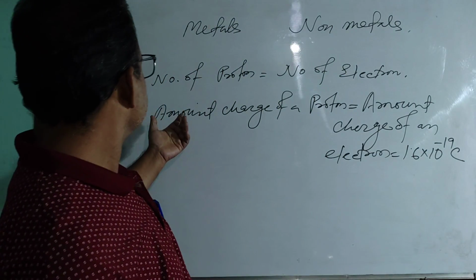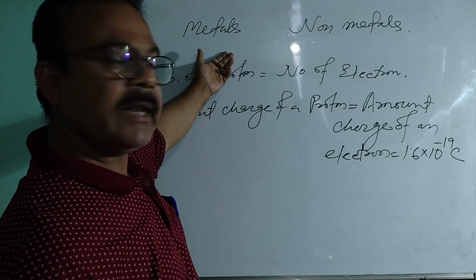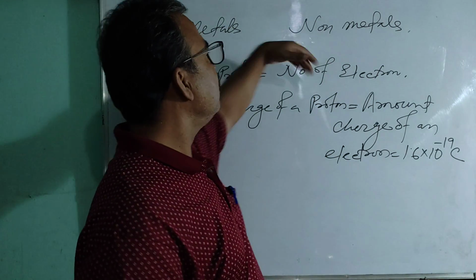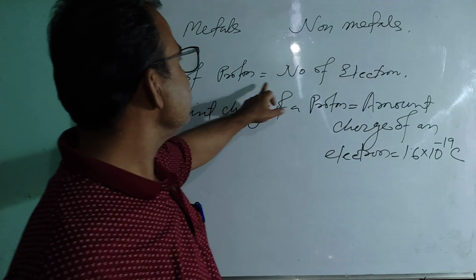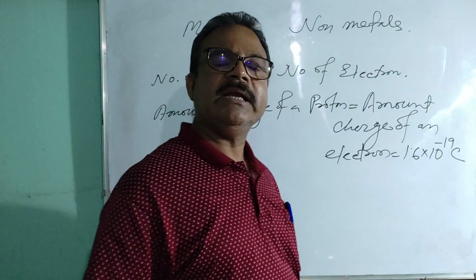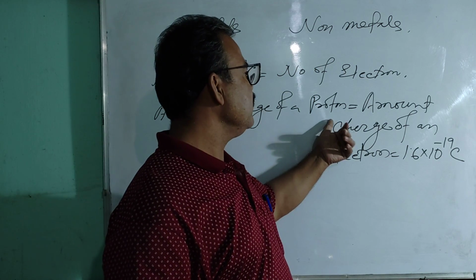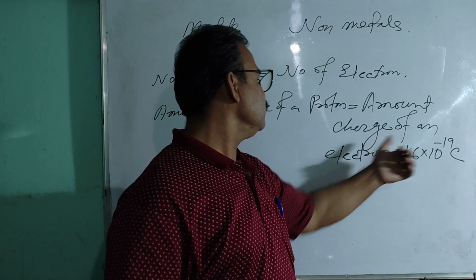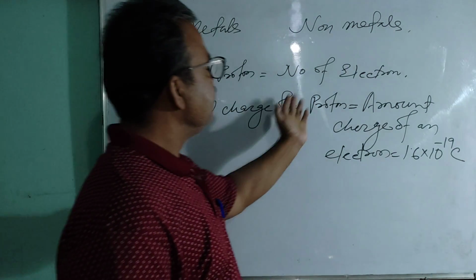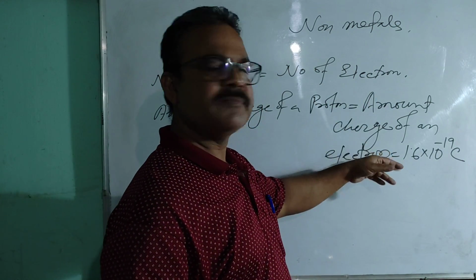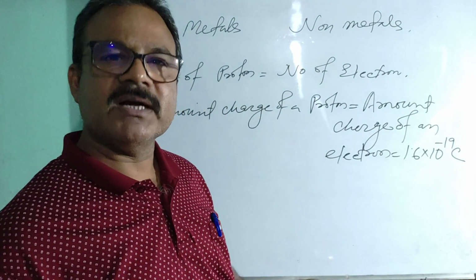Okay, now I see. In any normal atom, it may be atom of metal or non-metal, the number of protons is always equal to the number of electrons. And again, the amount of charge of a proton is always equal to the amount of charge of an electron. But they are oppositely charged. Protons are positively charged and electrons are negatively charged.